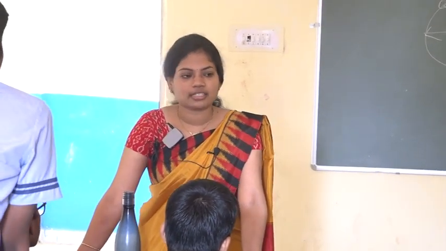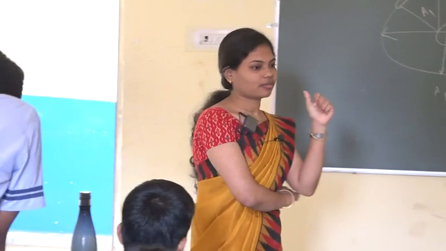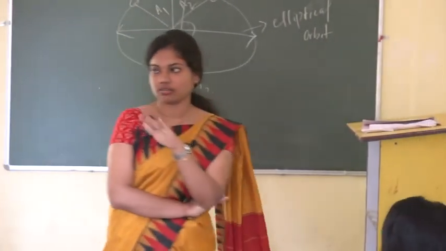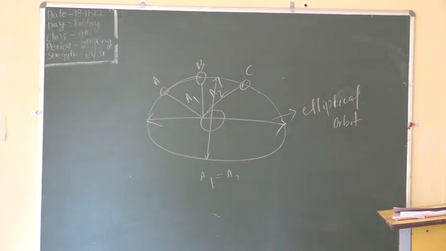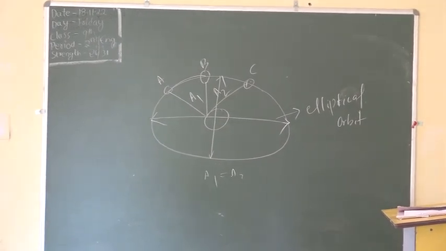Then what is the third law? What is Kepler's third law?